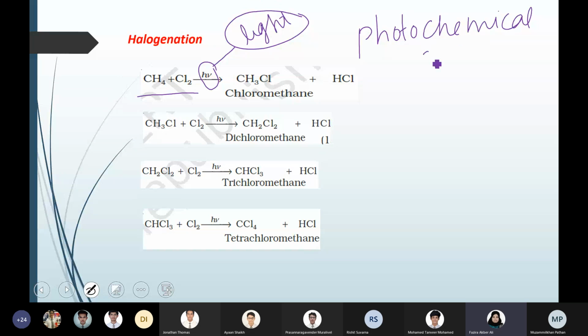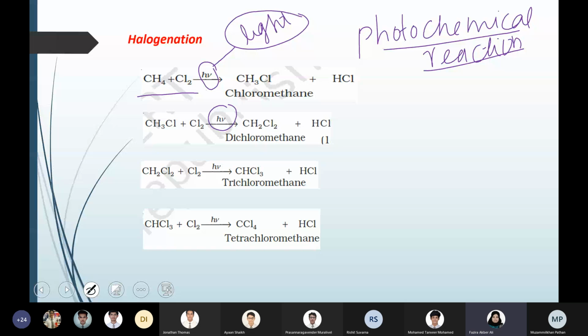This is one of the examples of a photochemical reaction, where light energy is required for the reaction to start. So we just write h nu, which is understood to mean the presence of UV light is required.